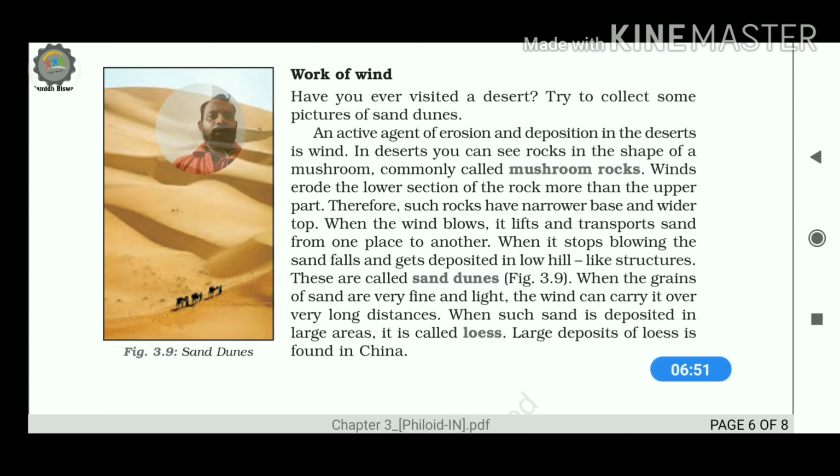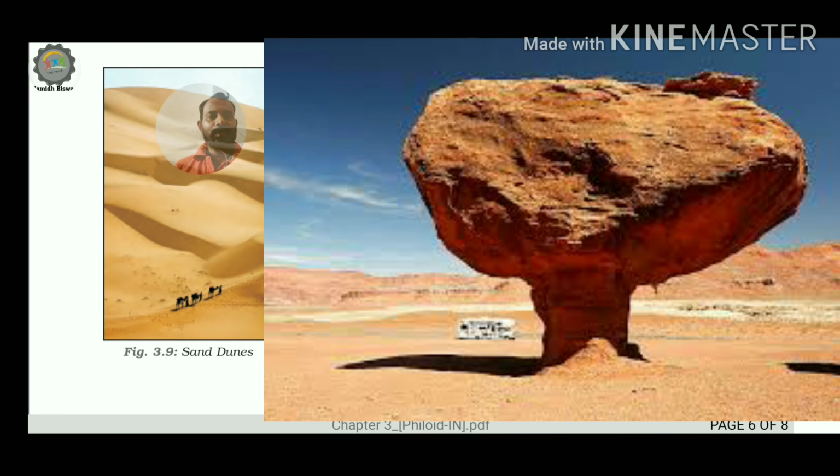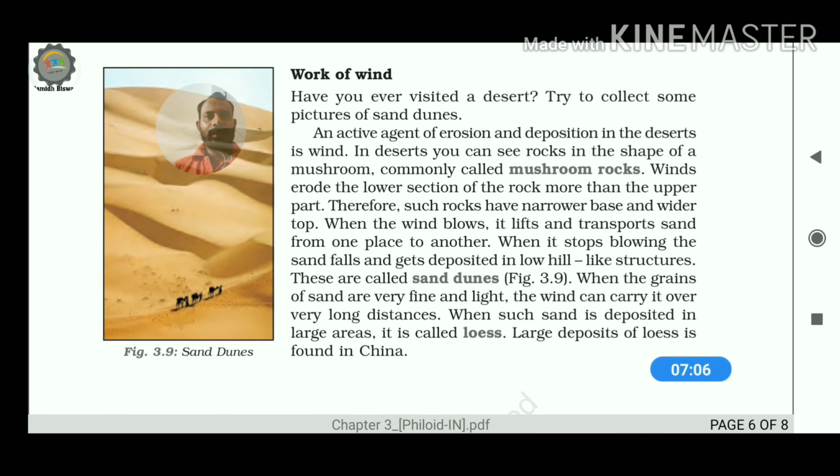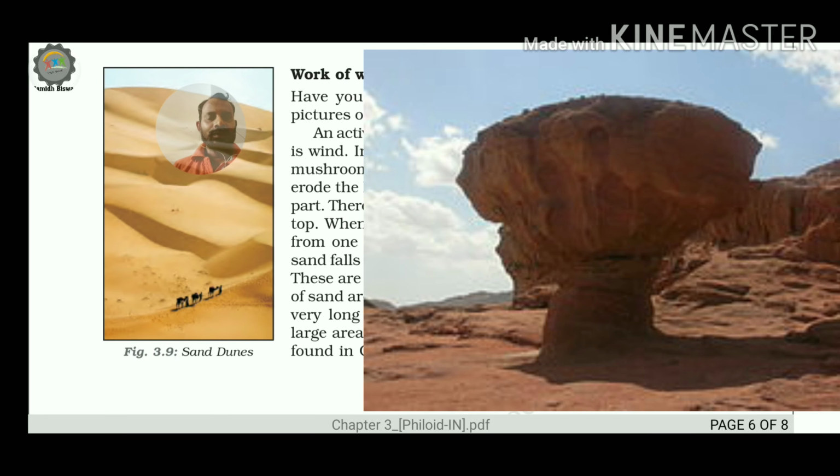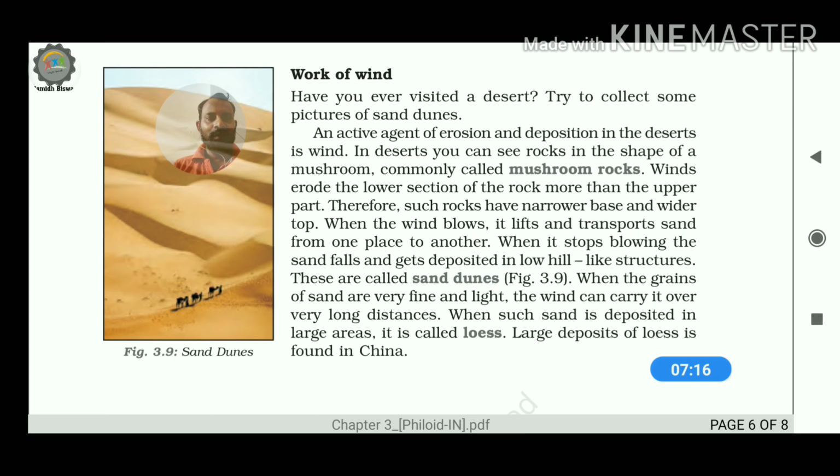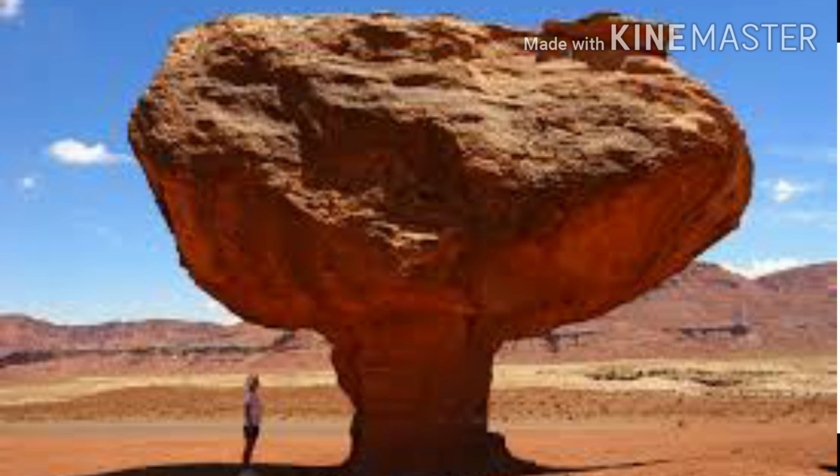First of all, the most important landmass created by the work of the wind in the desert region is the mushroom shaped rock. What is the mushroom shaped rock? When rocks resemble a pedestal, the upper portion is not eroded as much, but the foot region, the lower portion, is eroded enormously.